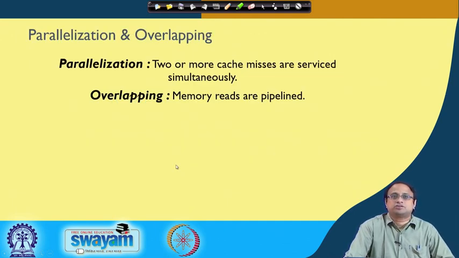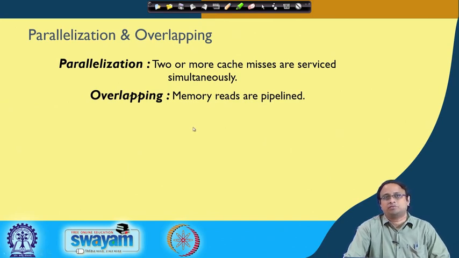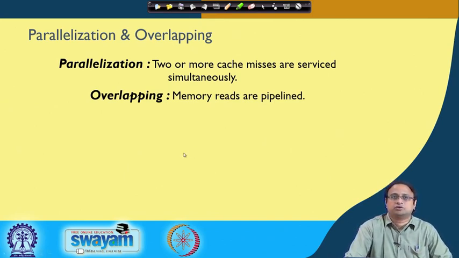Now let us look at another feature, which is the support that modern day computer architectures provide to handle two or more cache misses in parallel. What modern day architectures support is that if there are two or more cache misses and there is no dependence between them, then you can pipeline their memory reads. That means you can perform one of them without waiting for the other one to complete.